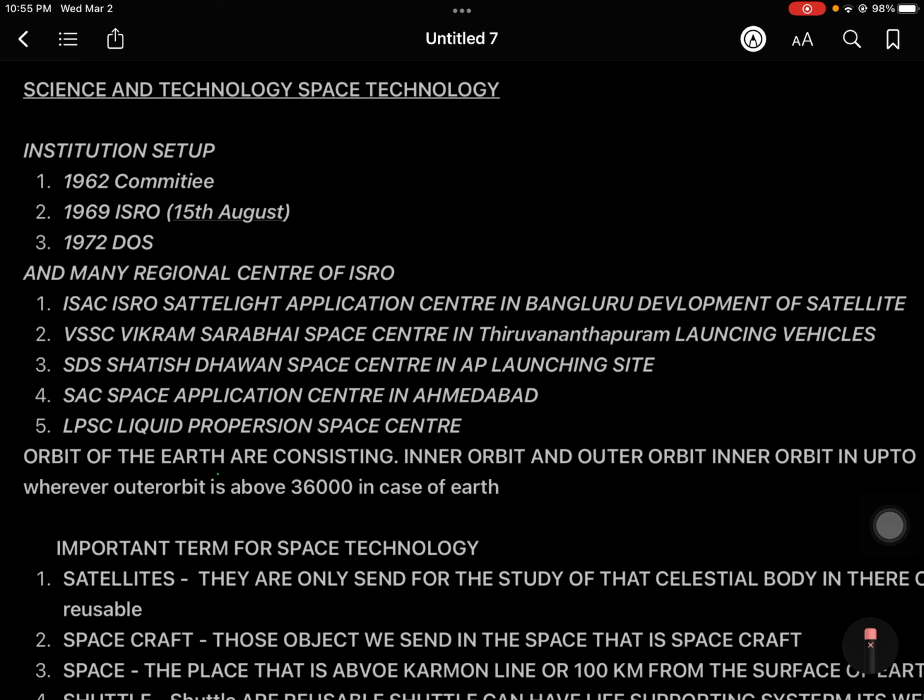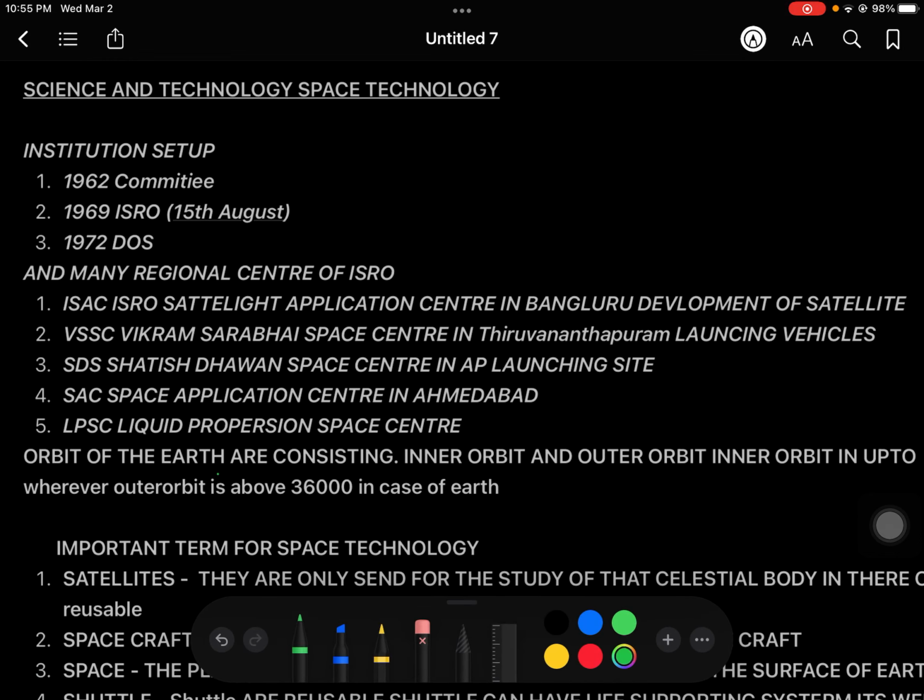So now, what is that? The first important thing is ISAC. Now you might be thinking of Isaac Newton, but I'm not talking about Isaac Newton. I'm talking about the ISRO Satellite Centre. This is a very important center, because here the development of the satellites is done, and the work is divided here. The important thing again is that this is in Bengaluru.